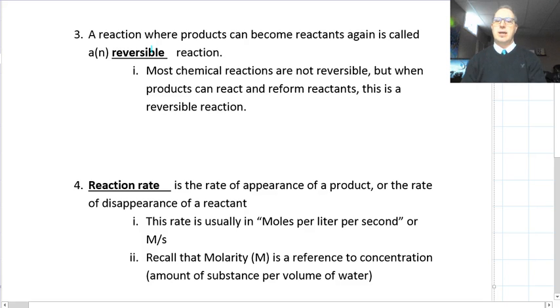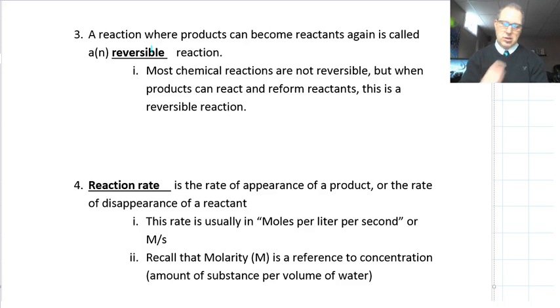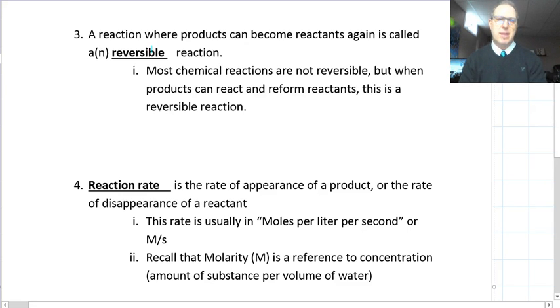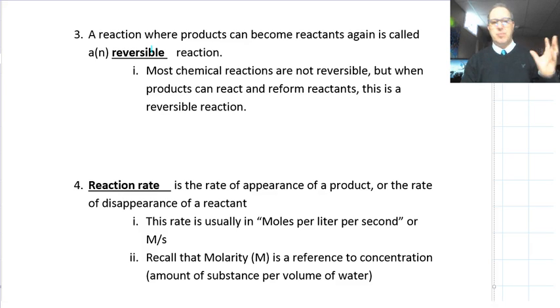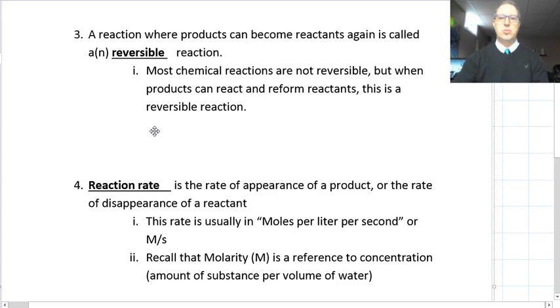Now, most chemical reactions are not reversible. Think about when you put bread in the toaster and it heats up and chars some of the bread, right? It becomes brown. You leave it in there too long, it becomes black. It's not easy to get bread back again, to undo the reaction that's happened in that burning. So most chemical reactions are like that, but some are reversible. You can have the reactants form products, and then the products can basically disassemble themselves to become the original reactants again. That's a special type of reaction called a reversible reaction.